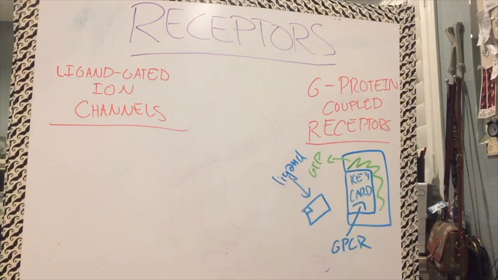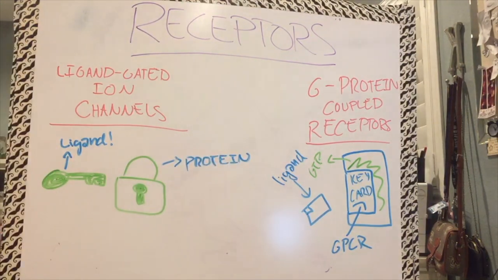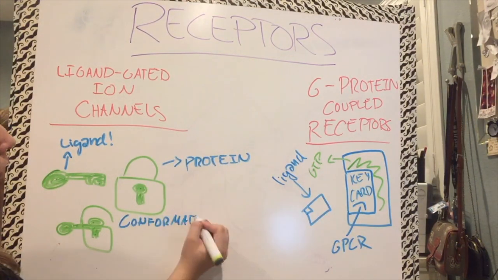Ligand-gated ion channels are similar, but they don't need a keycard. They're closer to keys. The ligand enters the keyhole, changing the form of the lock, like how the ligand opens the protein channel and unlocks the door. Then you, the molecule, can enter.